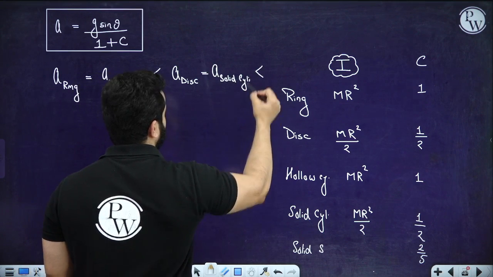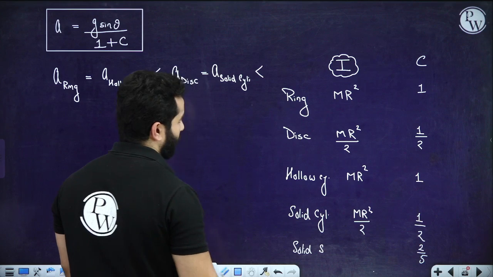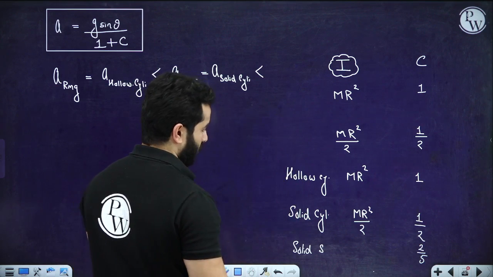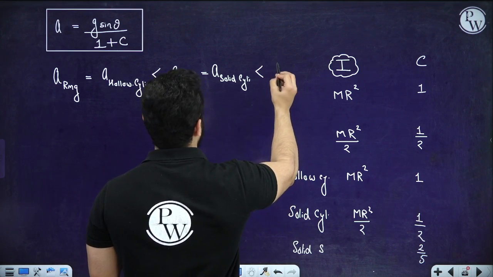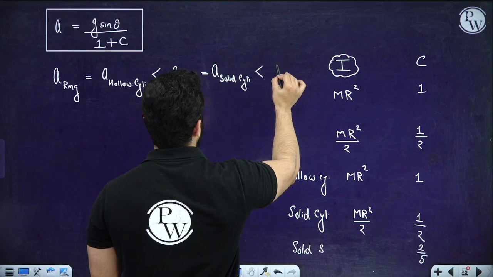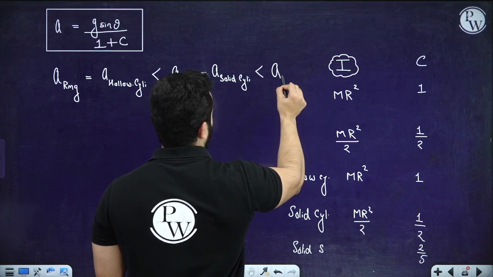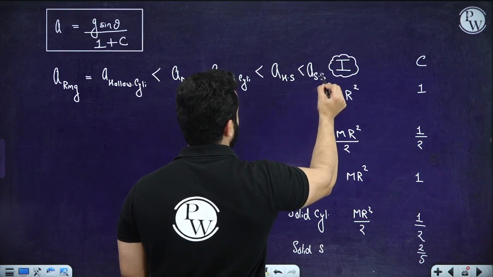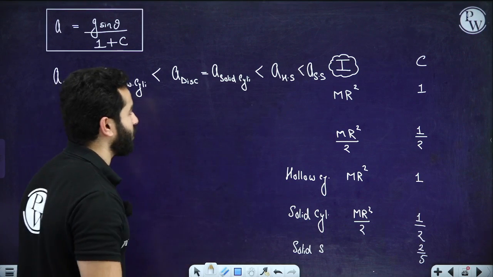And then we have got hollow sphere, and then the largest acceleration is going to be of solid sphere. So this is a very important point.